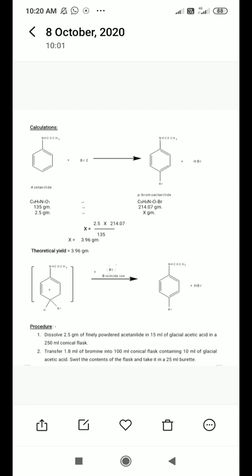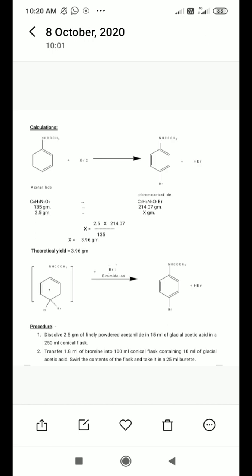In percentage you will get about 80-85% as your practical yield. This is all about the calculation part of this reaction. Now the procedure. What are the different steps involved in the procedure for the synthesis of halogenation of acetanilide?